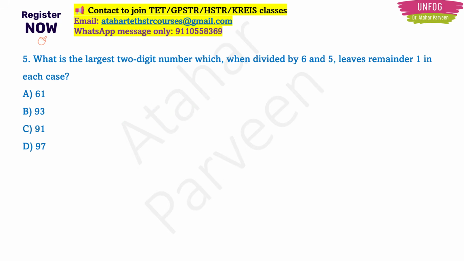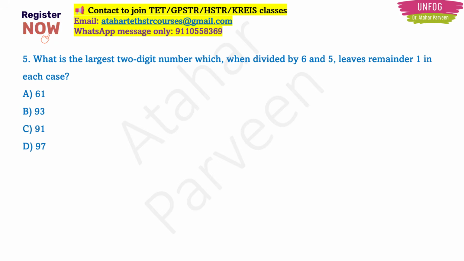Okay. Next question. What is the largest 2-digit number which when divided by 6 and 5 leaves remainder 1 in each case? Here they have given you 4 options. You have to find the largest 2-digit number which, when divided by 6 and 5, leaves remainder 1.